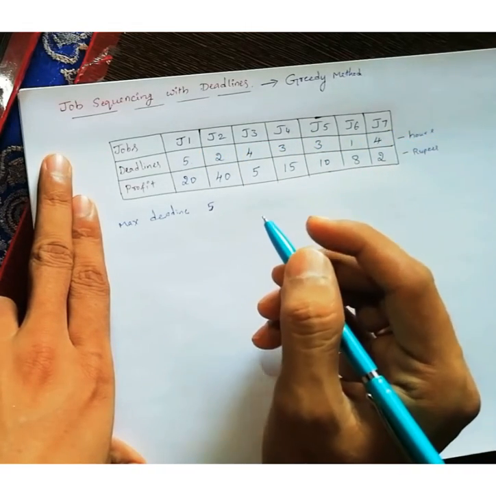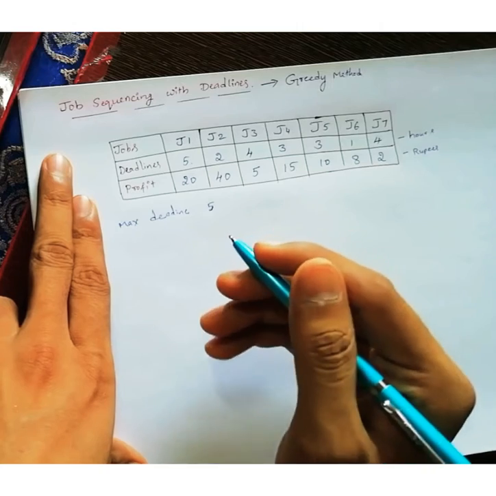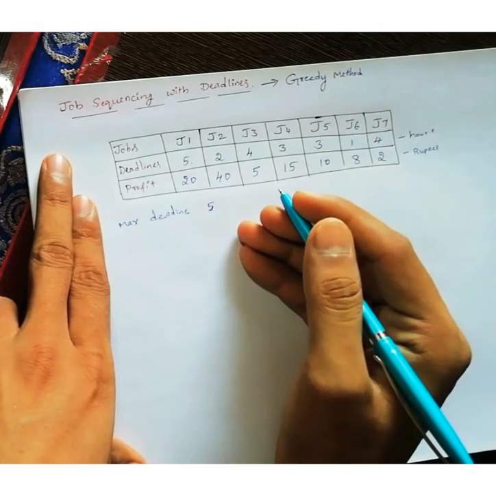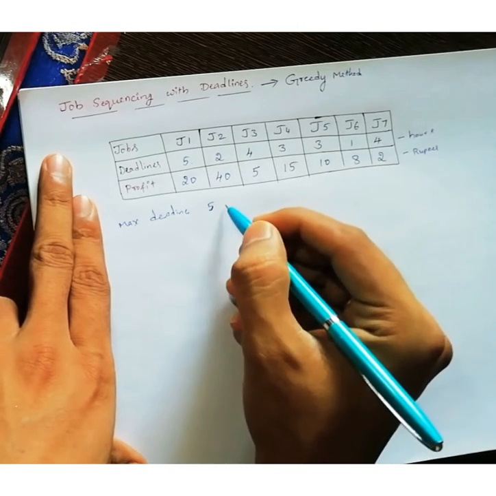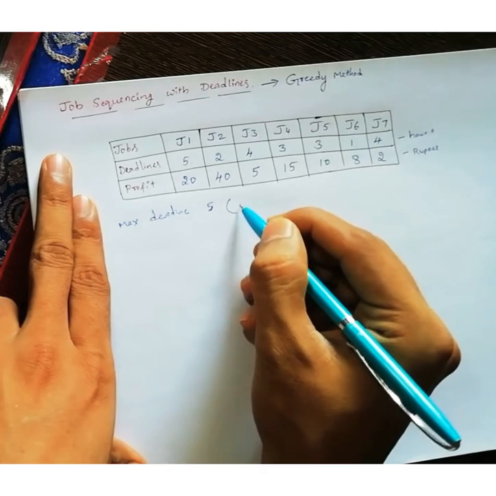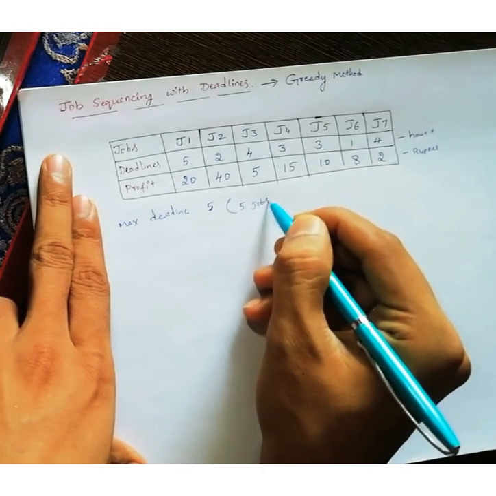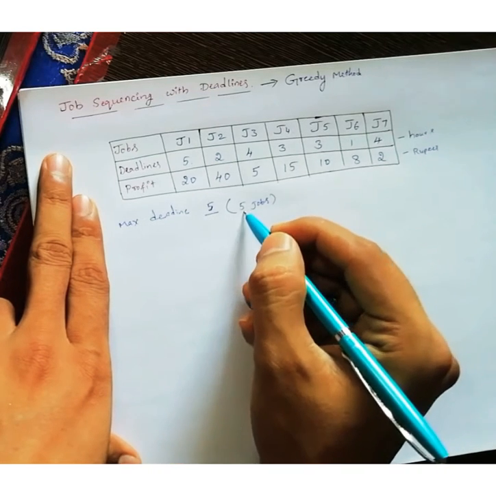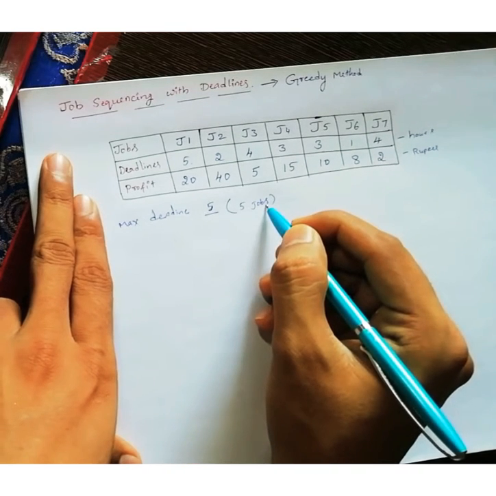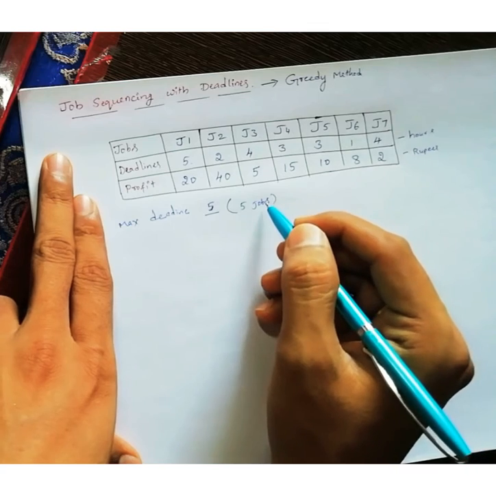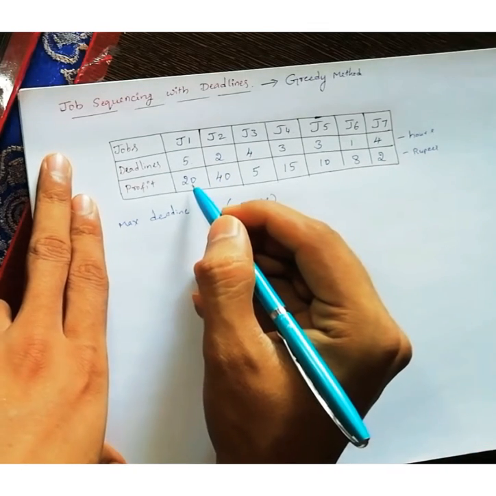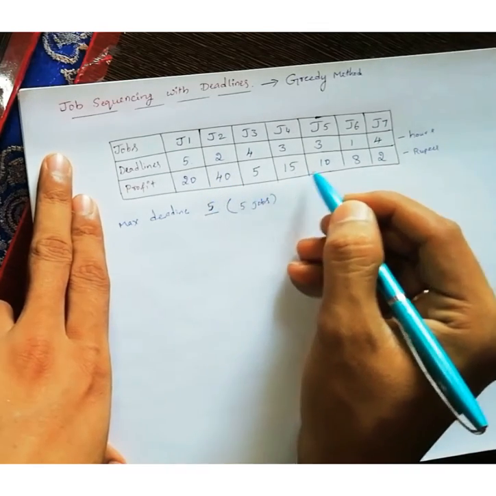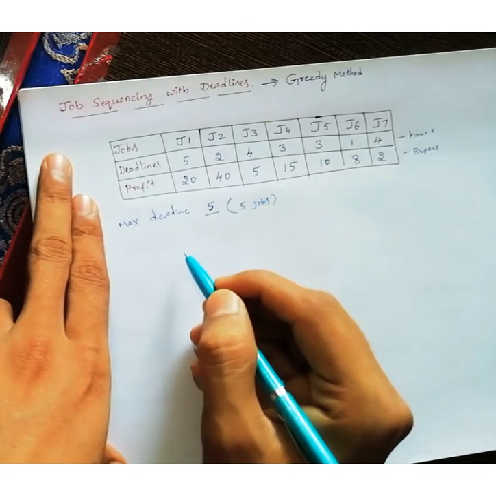If I assume I can do 1 job per hour, that means I can do 5 jobs out of 5 hours, and I want to select the 5 jobs so that I can get maximum profit. That means whatever has the highest profit, I will do first.